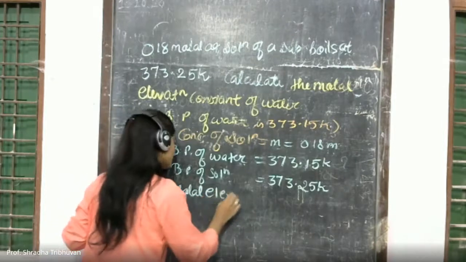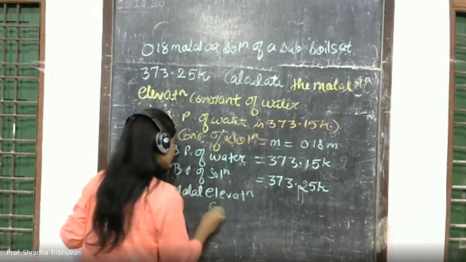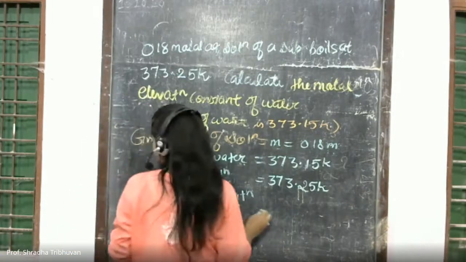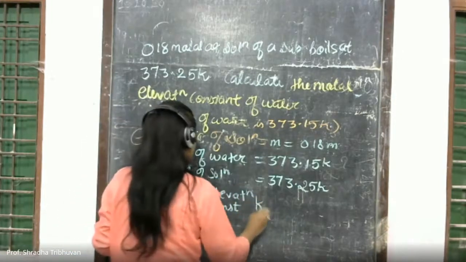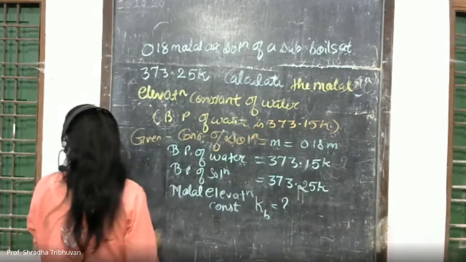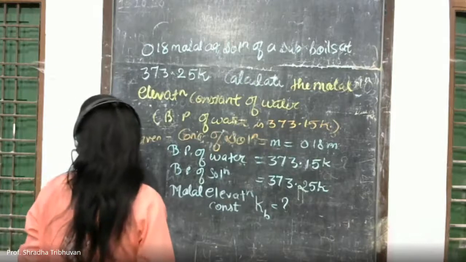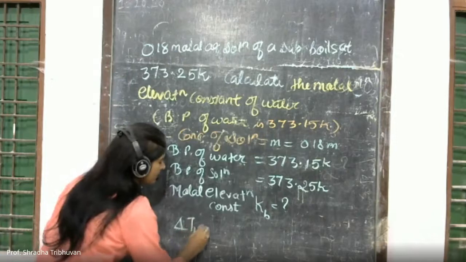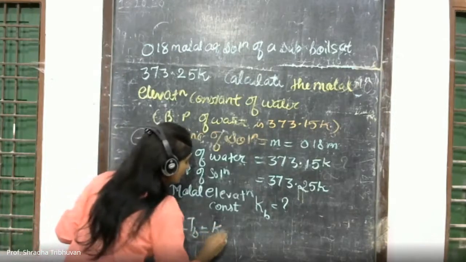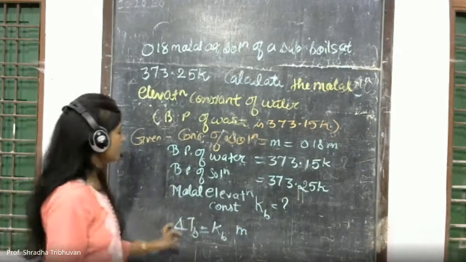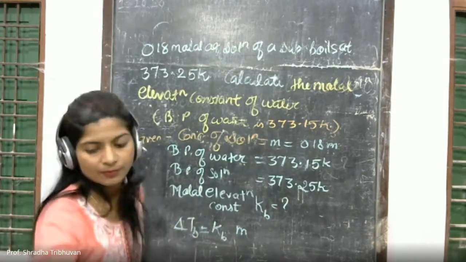Next is the molal elevation constant. You have to find out the elevation constant, and you all know constant means K. So Kb, that you have to find out. Now for Kb, the formula, you all know, is delta Tb is equal to Kb into m.